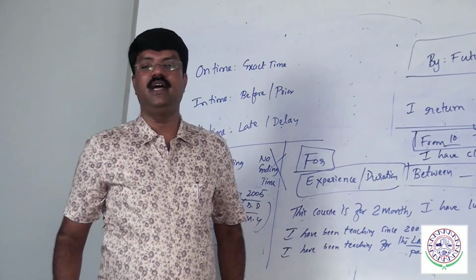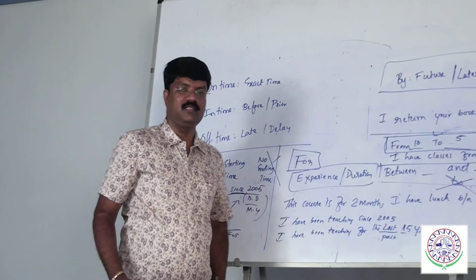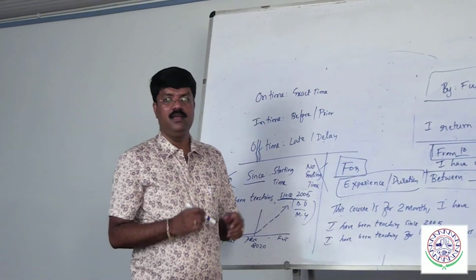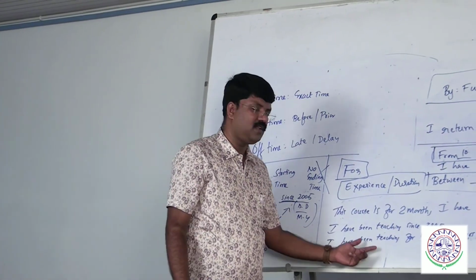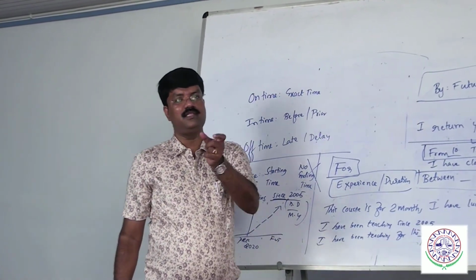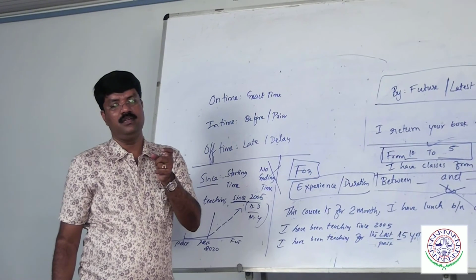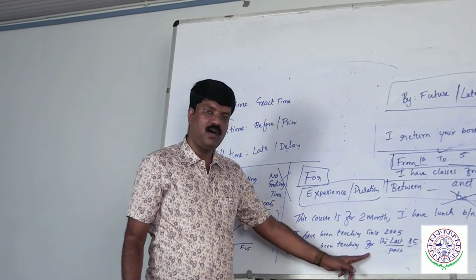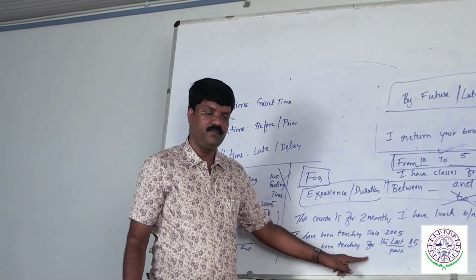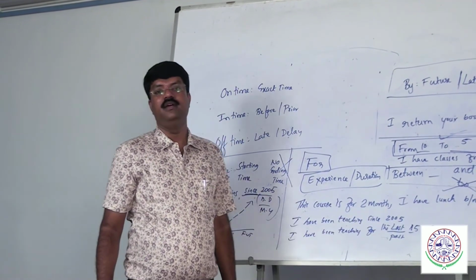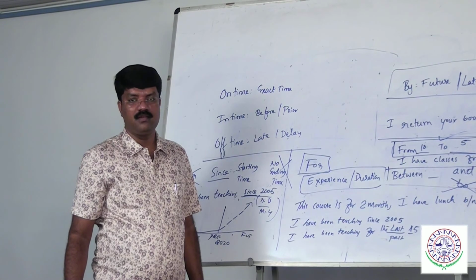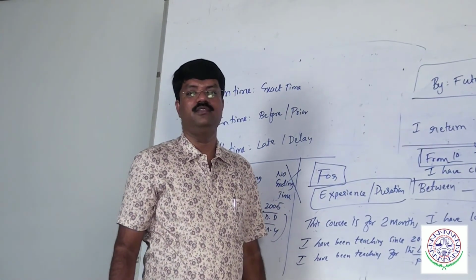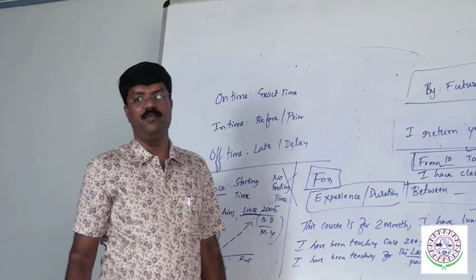So Sachin has been perfecting his cricket for the last 20 years. He has been doing his business for the last 5 years. If you miss last or past, it gives a wrong answer. Make sure that if you are using for, there is a duration. Since refers to the starting time, month, day, date. This is a very important point to consider from the point of view of competitive exams.